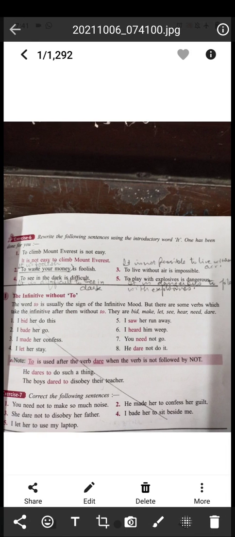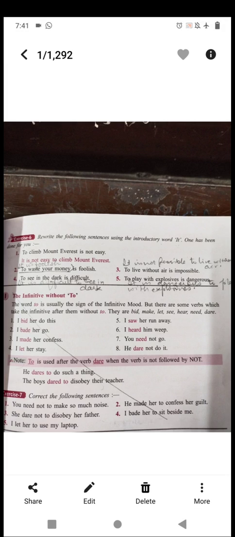Exercise number 6. Rewrite the following sentences using the introductory word it. One has been done for you. First, to climb Mount Everest is not easy. It is not easy to climb Mount Everest. Now it's up to you where to use not. Okay, that you have to see. Then second is to waste your money is foolish. It is foolish to waste your money.